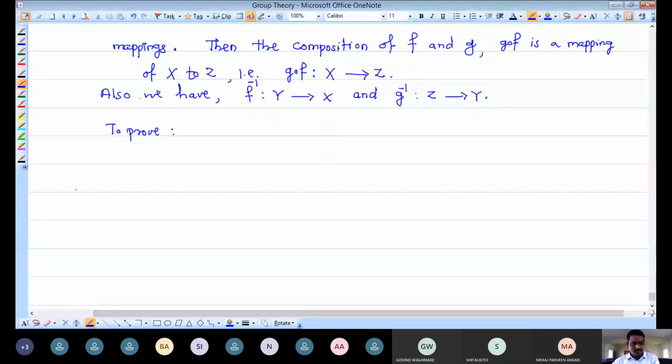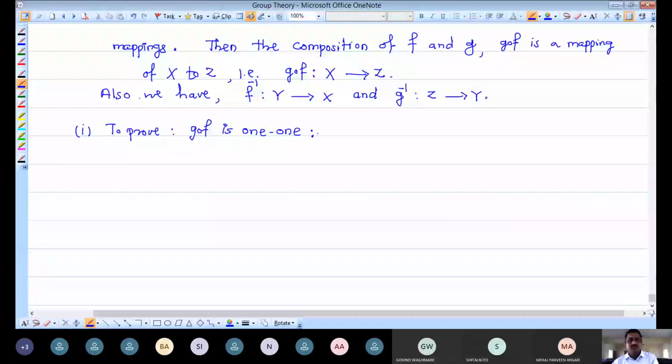I am taking this in three parts. The first part is to prove that G composition F is a one-to-one mapping.